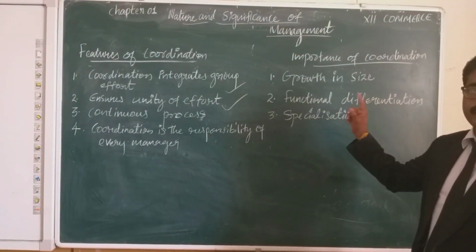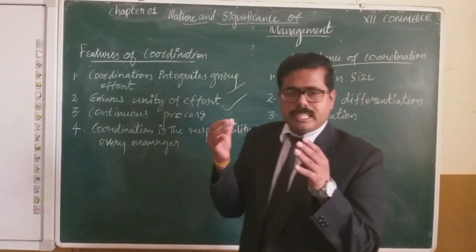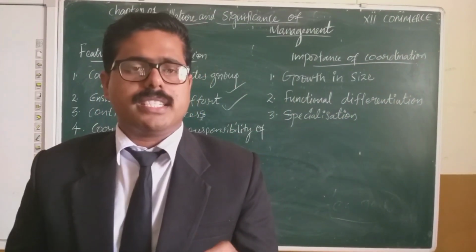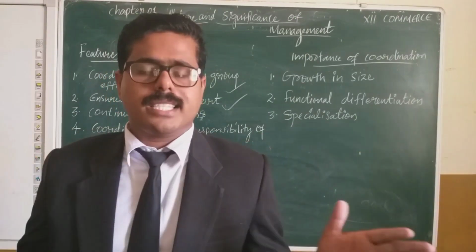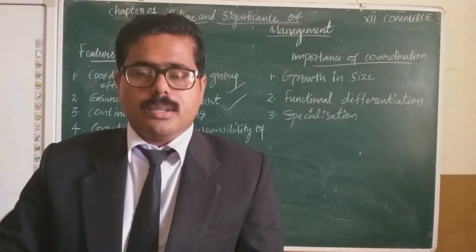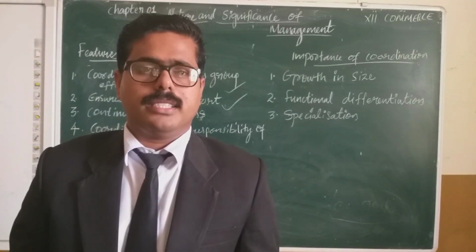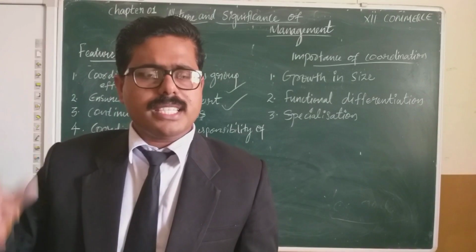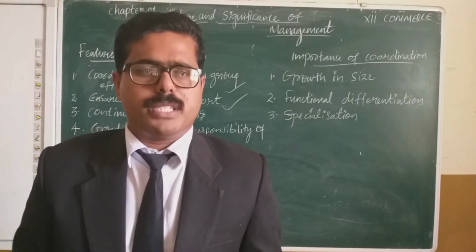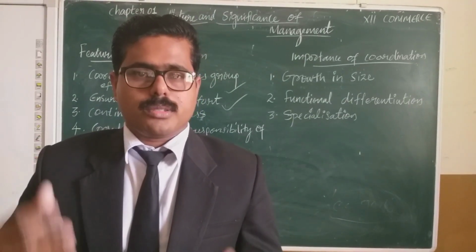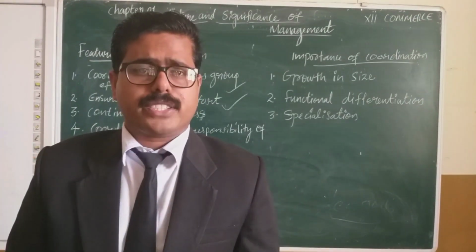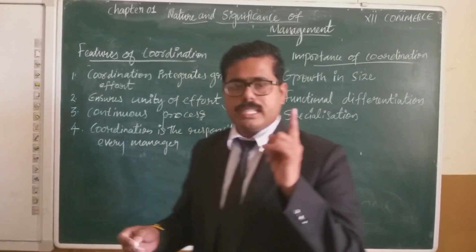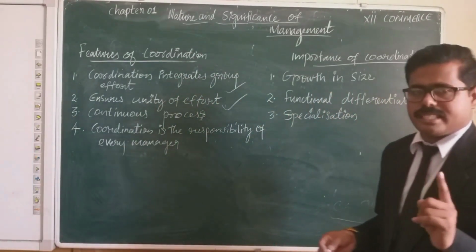So the first point, growth in size. The level of coordination required for one organization completely depends upon the size of organization. In a large scale organization there will be a number of employees working in different departments. These employees will have their own objectives and goals. So there must be effective coordination to achieve an organizational goal. That is the first one, growth in size.